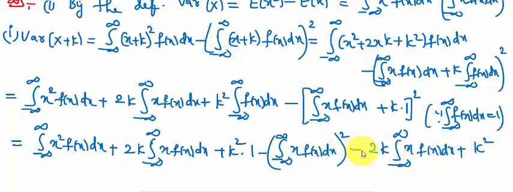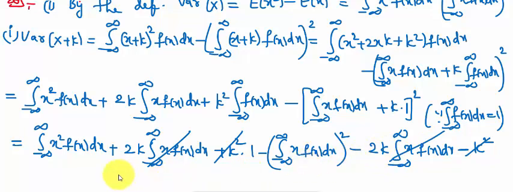But here we multiply with a plus b whole square, which means a square plus 2ab plus b square, but multiplied with the negative, here negative will come. Minus k square plus k square cancel. Plus 2k integral minus infinity to infinity x f of x dx minus, plus with cancel.